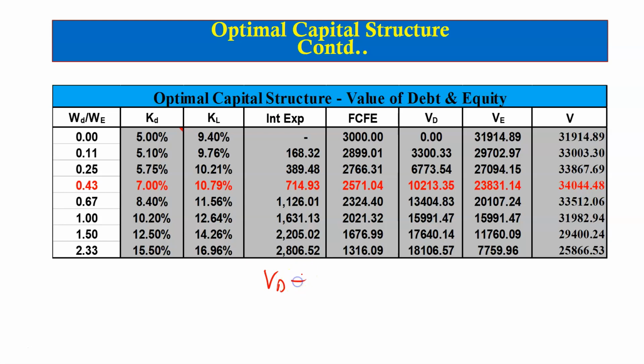That is, the value of debt plus the value of equity is equal to the value of the firm. So we value the debt of the firm and we also value the equity of the firm separately and then add them up to confirm that they both are equal to the value of the firm. So here we have the cost of debt given in this column for the different capital structures, and we have the cost of levered equity calculated for the different capital structures.